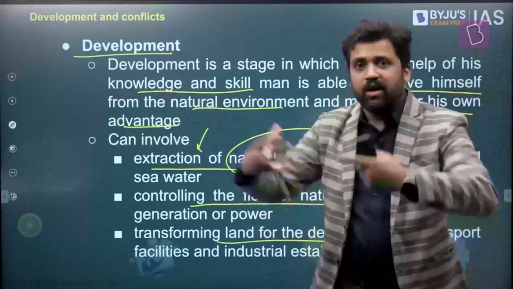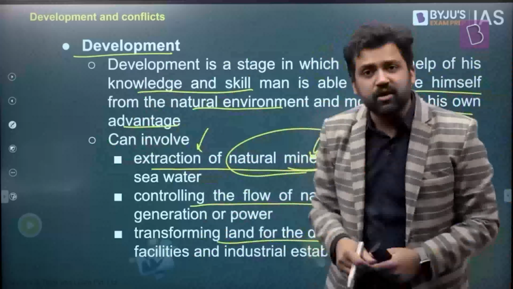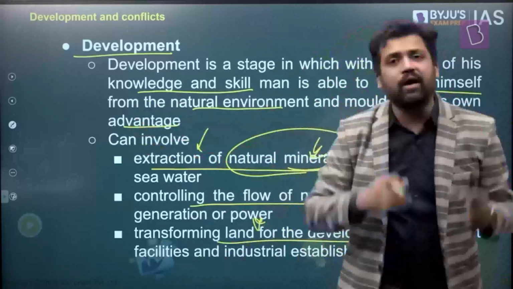Different kinds of projects. For example, let's say you want to have better commuting facilities, right? You need to have highways. Where are the highways being constructed? On roads, on land, right? So you have to transform land as well. Previously, the land was covered with forest. Now you're constructing highways through that.